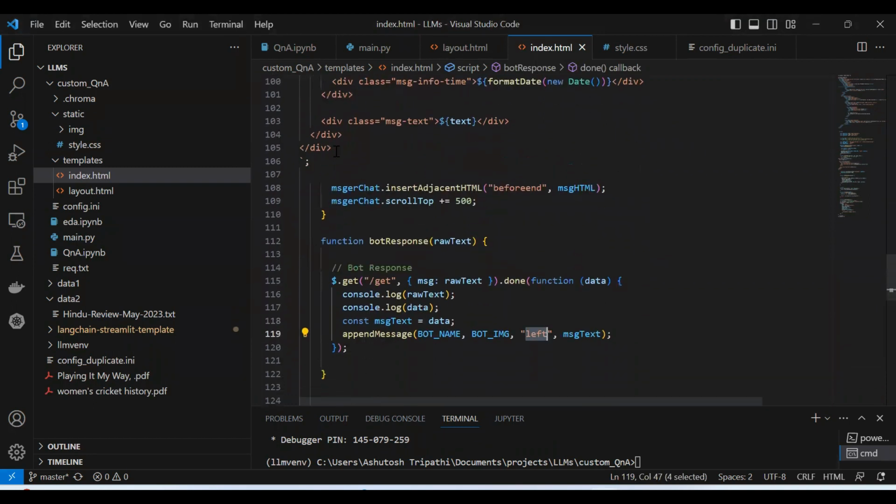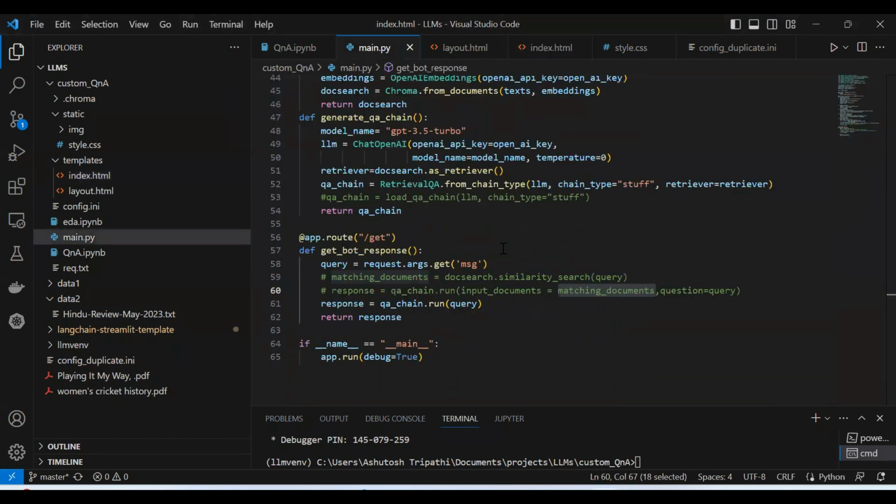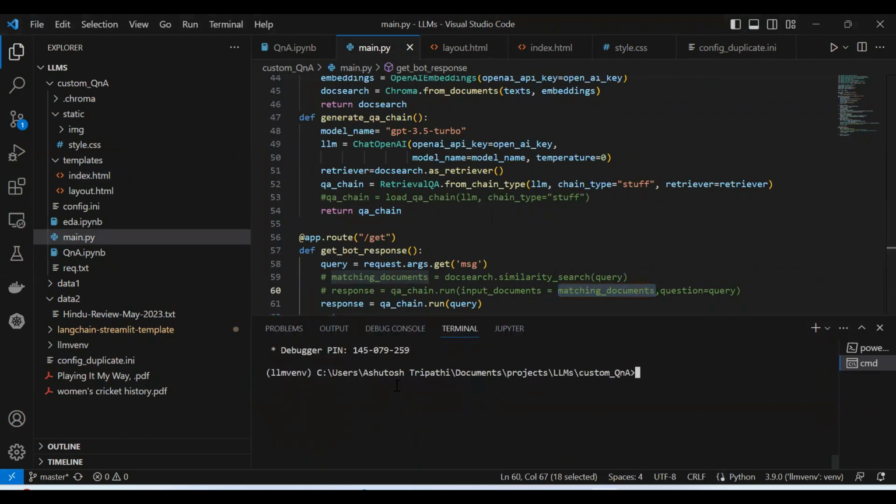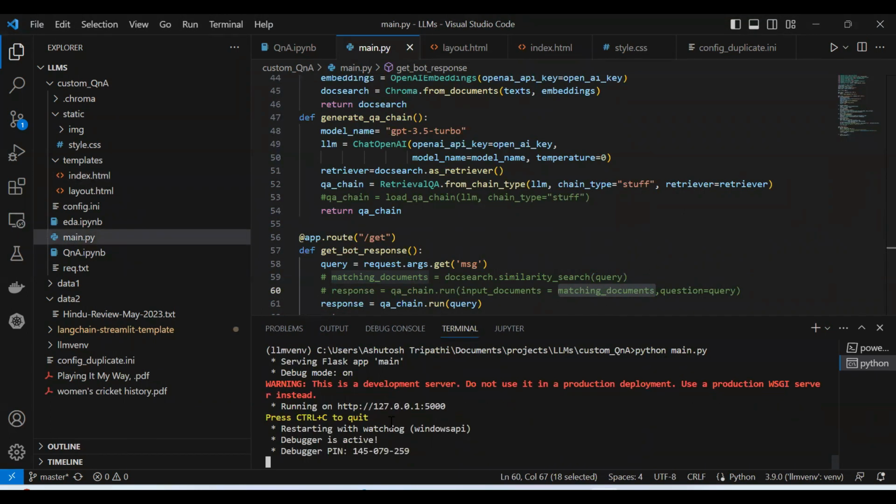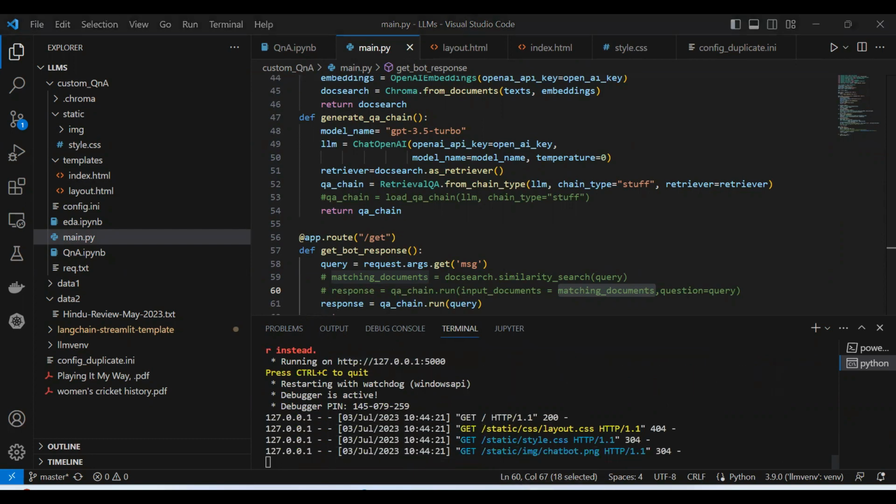Then how you can run it. To run, you need to come into the same folder, and from there you can simply do python main.py. Then it will run in a moment, and you can open this URL. It will open a new URL.